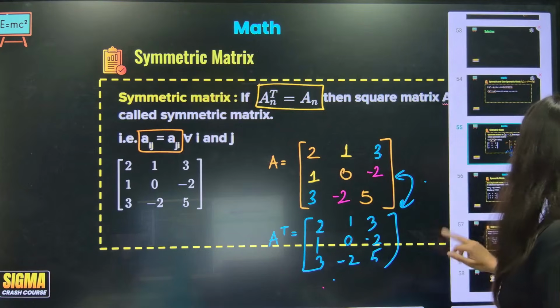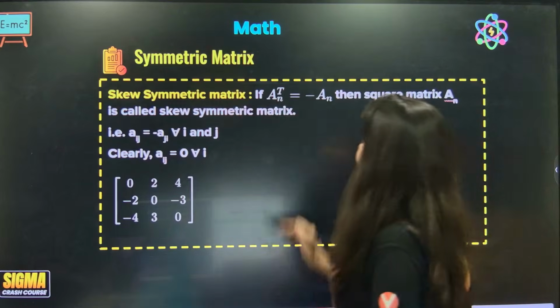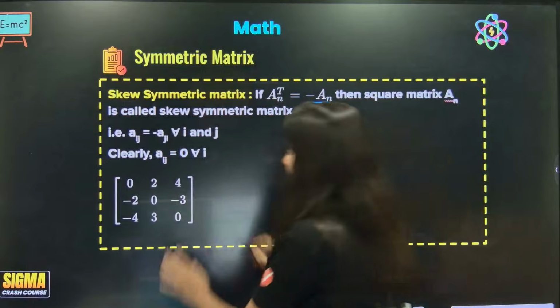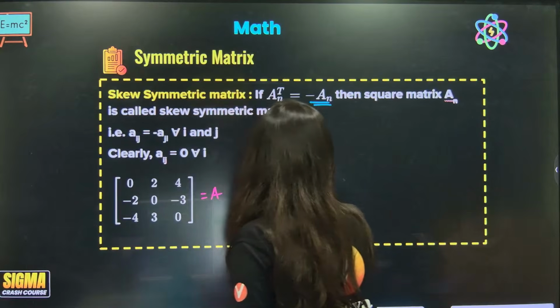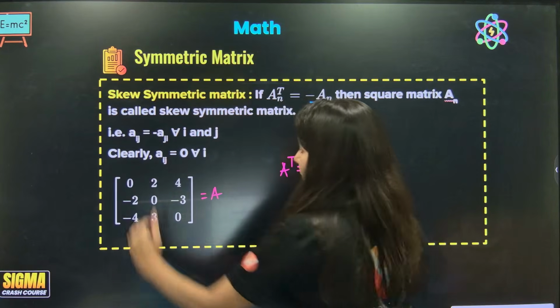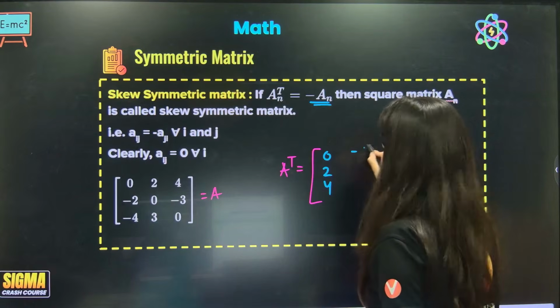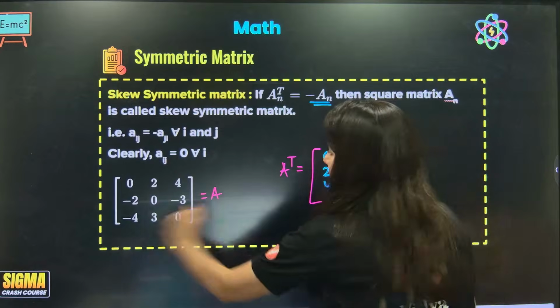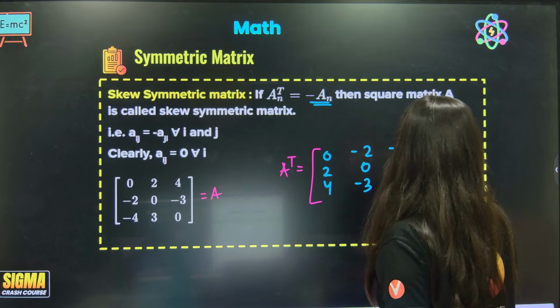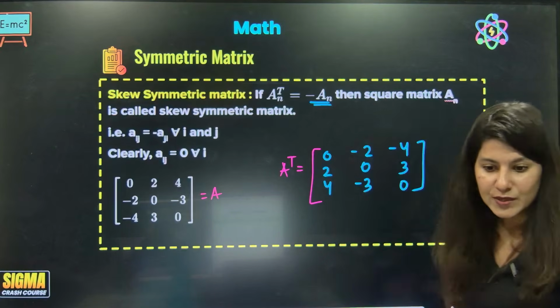Okay, but now what is a skew symmetric matrix? If you take transpose, it will become minus A matrix. Suppose this is your A matrix. Now take transpose. What will happen? So 0, 2, 4; minus 2, 0, minus 3; minus 4, 3, 0. Can you see?